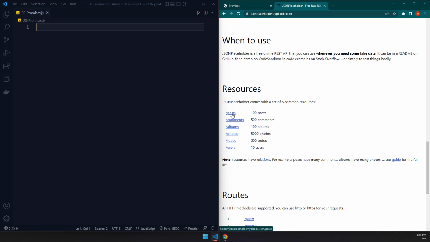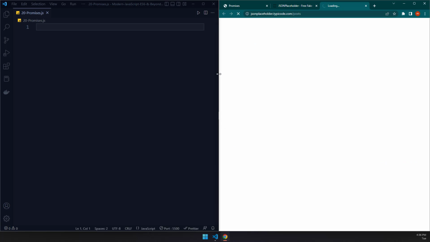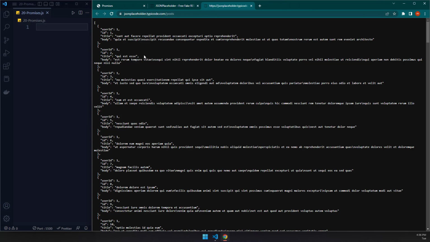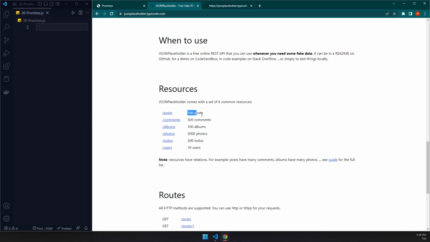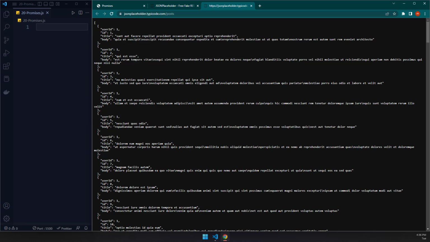And as soon as I hover on this, take a look at the bottom left corner of my browser. What is it showing? It is showing https://jsonplaceholder.typicode.com/posts. So if I open this in a new tab, it's going to take a couple of seconds. There we go. So it just gave me how many posts? 100 posts. And within each post, we have a user ID, an ID, a title, and a body.